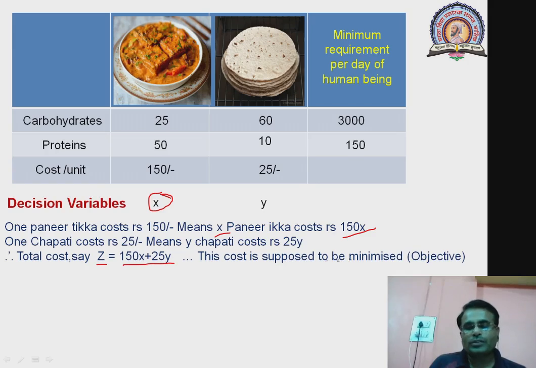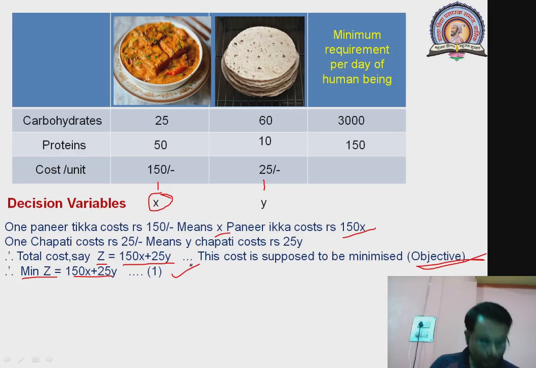This cost is supposed to be minimized. That is our objective. So our main objective is to minimize the value of z, which is defined as 150x plus 25y. This combination 150x plus 25y is called the objective function because it is related to the objective.